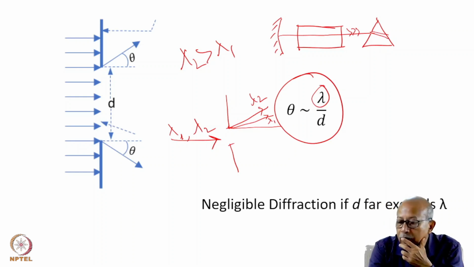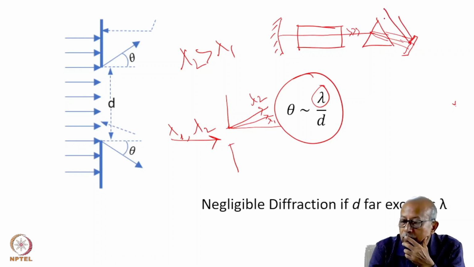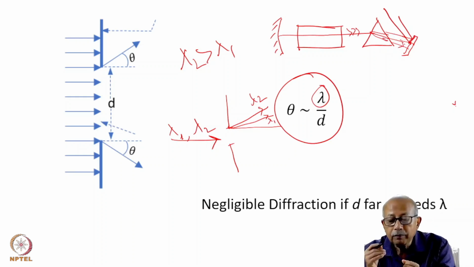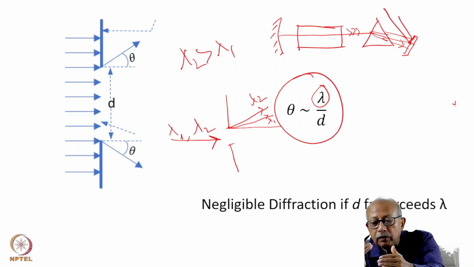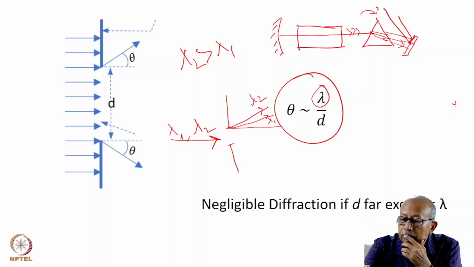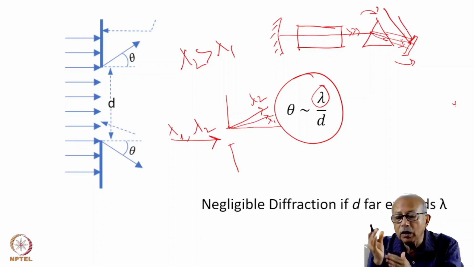And you put your output mirror in such a way that only one of these wavelengths falls normally. Others will fall obliquely and simply get lost. This wavelength alone would be able to pass. So you actually choose the wavelength, and by tuning either the prism or this mirror, you can select different wavelengths. So you can tune the laser.